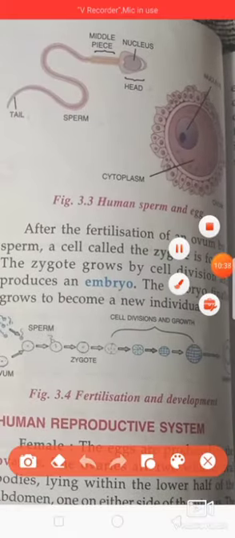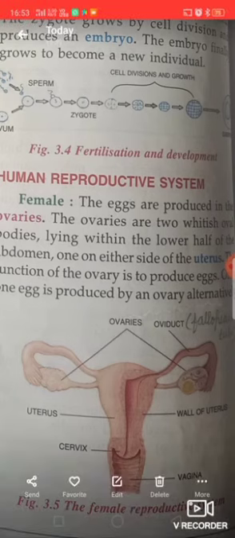The sperm enters inside the egg, and then there is a formation of a zygote. So where is it present? It is present near the oviduct, inside the ovaries.